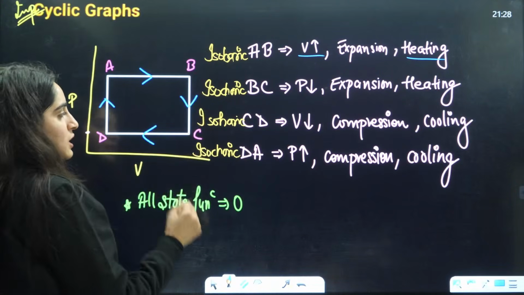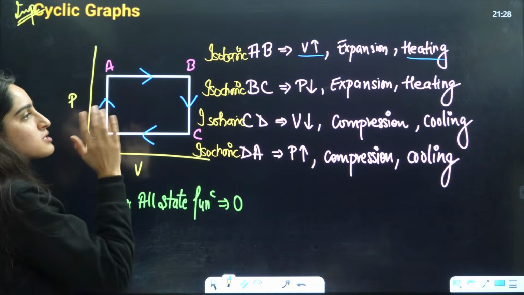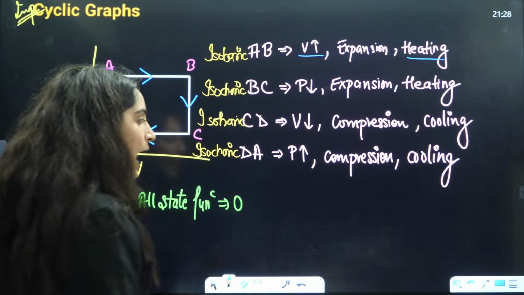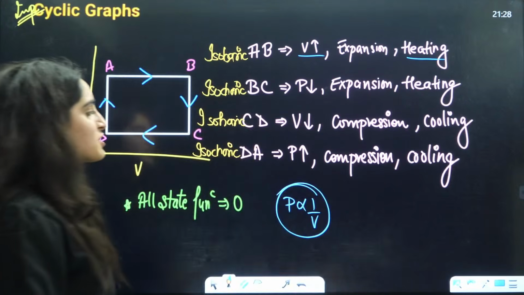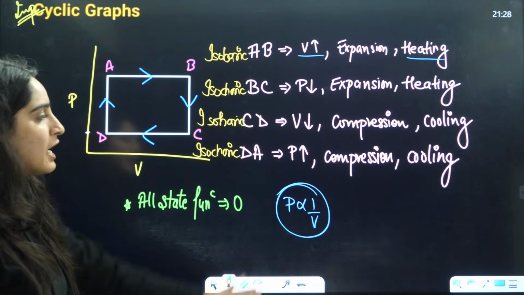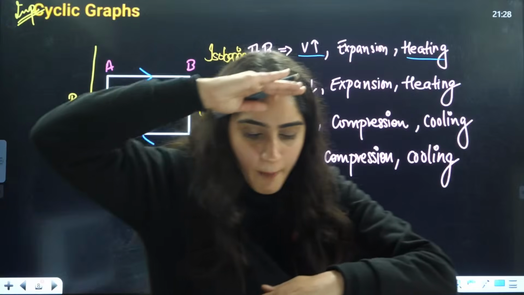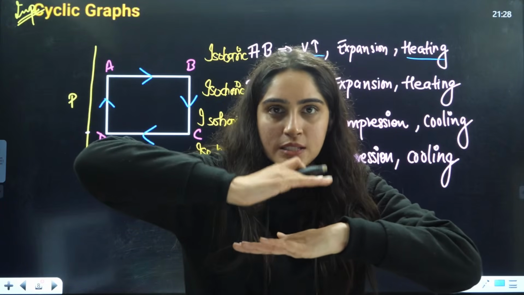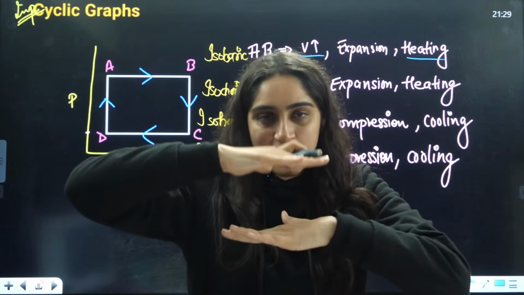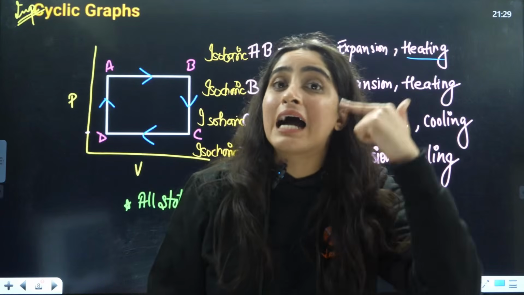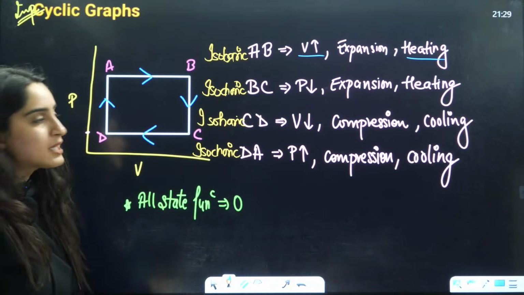Next is B to C. Now we know that volume is constant here, but pressure is decreasing. And pressure is inversely proportional to volume. If pressure is decreasing, when you apply the pressure, compression happens. When pressure decreases, expansion happens. Right? Pressure decreases, expansion happens. That means again it is a heating curve. Right? C to D.